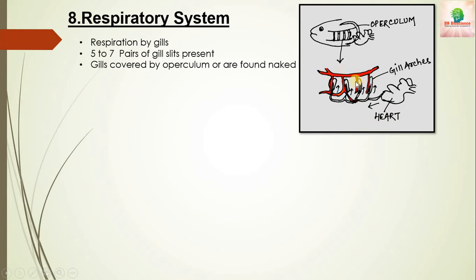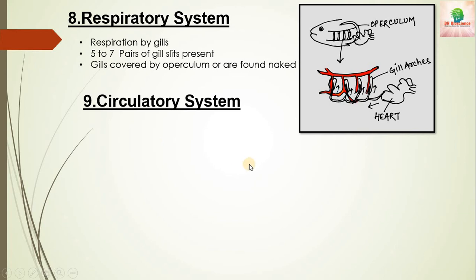Here the blood circulation is well ventilated, they are well vascularized, that is, the blood supply is well supplied to these areas, and there are gill arches present. There is the exchange of carbon dioxide and oxygen between the internal body and the outside environment.